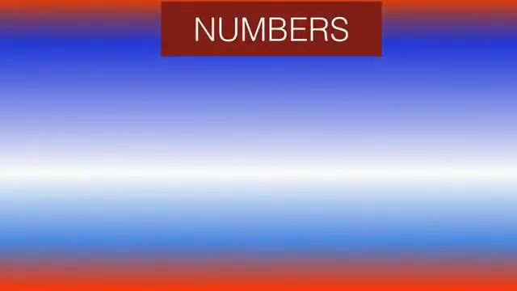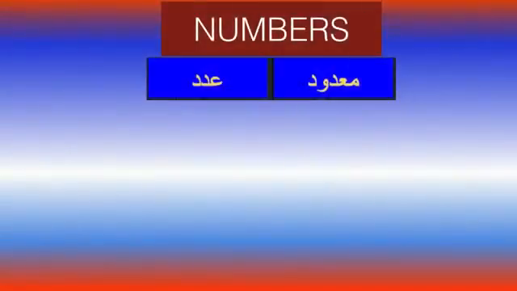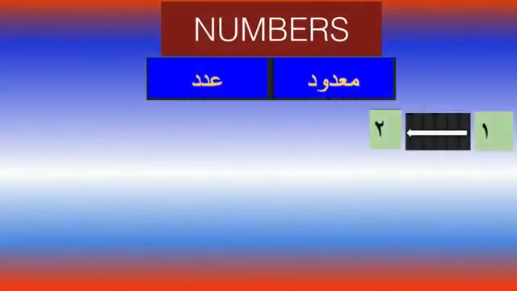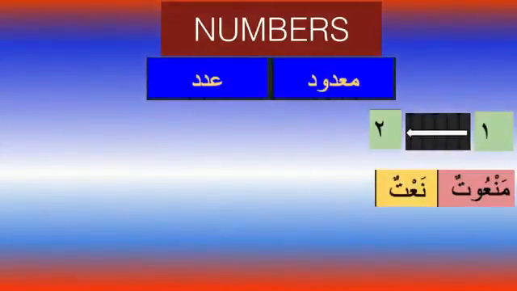Regarding numbers, I'm just going to give you a quick revision so that everybody is on board. We know there are two things that come together when we are talking about numbers and objects. The adad is the number, and the object which is counted is the ma'dud. The special characteristic of the Arabic numbers is that the ma'dud will keep changing depending on what number comes in front of it. For 1 and 2, the ma'dud comes as man'ut and the number comes as a na'at.